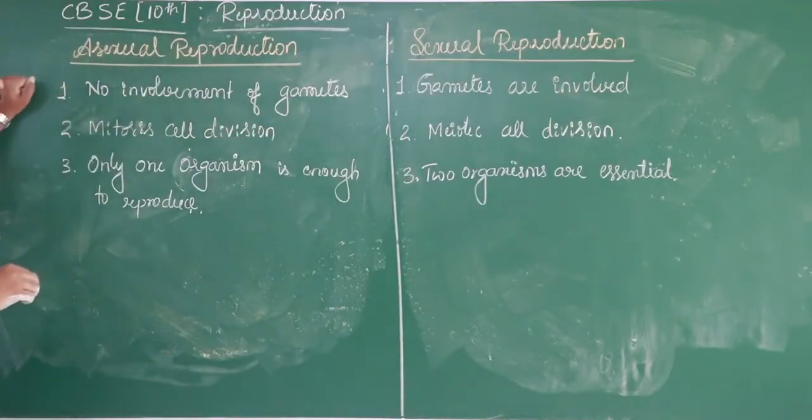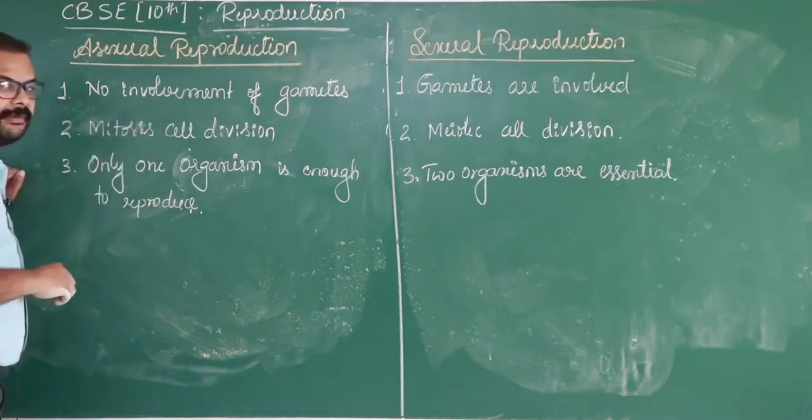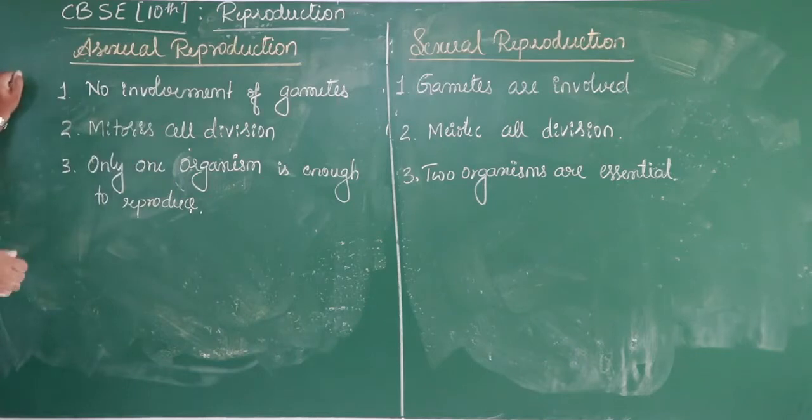So: no involvement of gametes, involvement of gametes; mitotic cell division, meiotic cell division; only one organism enough to reproduce, two organisms needed. As there is no involvement of gametes, there is no fertilization. Fertilization, you studied in the 8th standard, is the process of fusion of gametes, and ultimately they form a zygote.